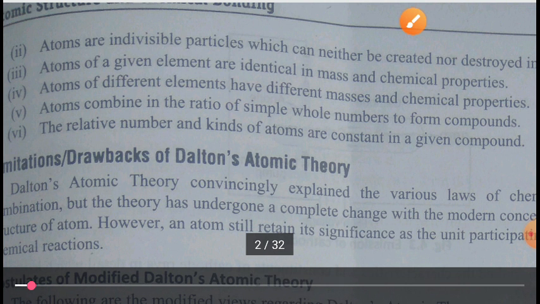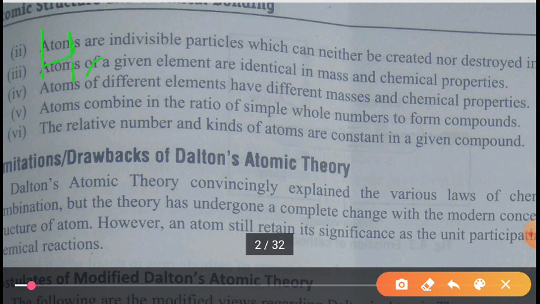Next he says, the relative number and the kinds of atoms are constant in a given compound. So what does it mean? The same example we will take, one simple example. Suppose this is H2O, water, and this is also H2O, and this is also water, and this is also water. These are the four. All four are water.